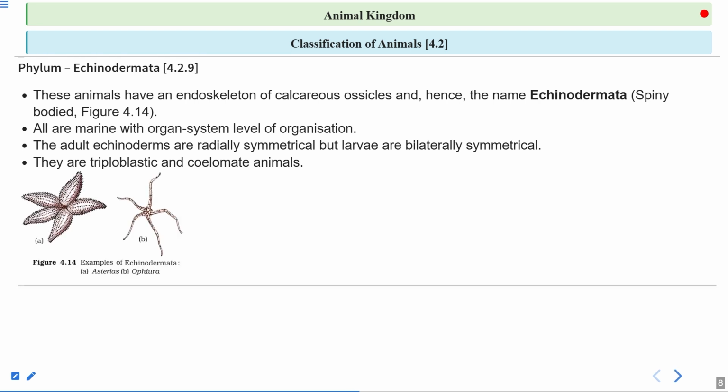So here you can see 2 very important organisms from the phylum Echinodermata. Asterias is there. Asterias, that is commonly called starfish, and Ophiura. Ophiura is the other organism. So these are 2 very important individuals from the phylum Echinodermata.